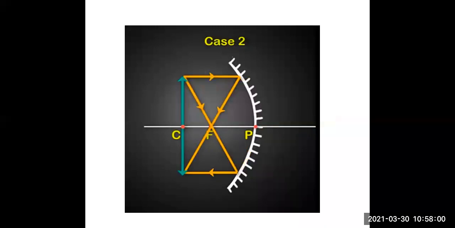In case 2, you can see the object is placed at C, that is center of curvature. Again, the incident ray is parallel to the principal axis. It passes through F. Then the second incident ray passes through F, so it is parallel to the principal axis. At the point of intersection of these two reflected rays, you can plot the point and see that the image is inverted.